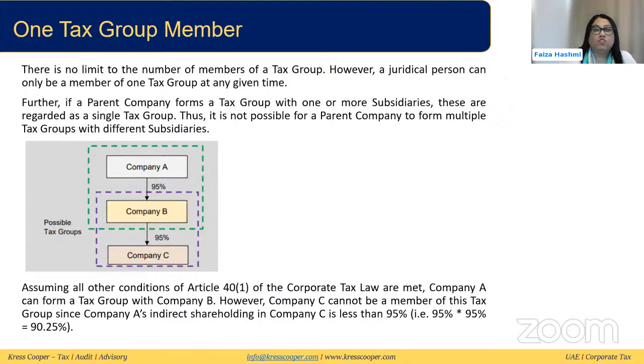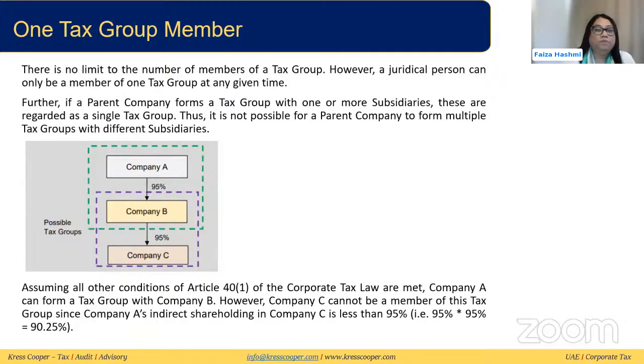There is no limit on how many members can be part of the tax group, but one person cannot be part of two tax groups because, as we just said, the tax group is treated as a single tax person. So it is not possible for a company to be in multiple tax groups.